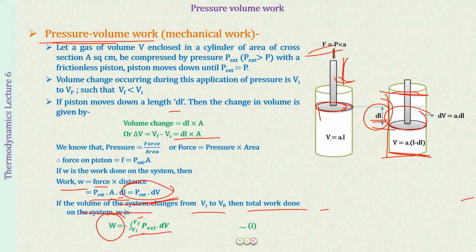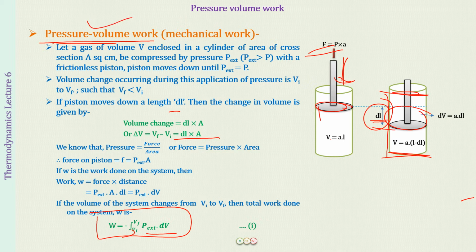Now, what is special over here is that the expression I obtained was P external into dV, and now the total work done, I am writing this as minus P external into dV integrated within limits Vi to Vf. Where did this minus sign come from? That is what we have to learn. But now what you have learned is that pressure volume work is a kind of work, and it can also do some mechanical work. It can cause the displacement of the piston up or down depending upon the pressure that is being applied, which side is more, the opposing force or the driving force.